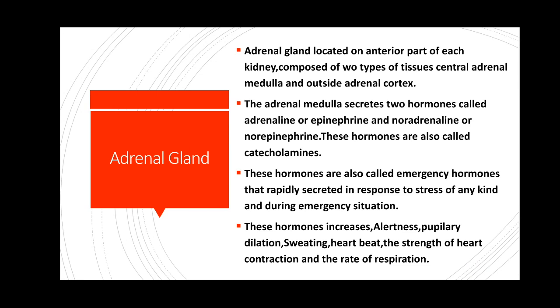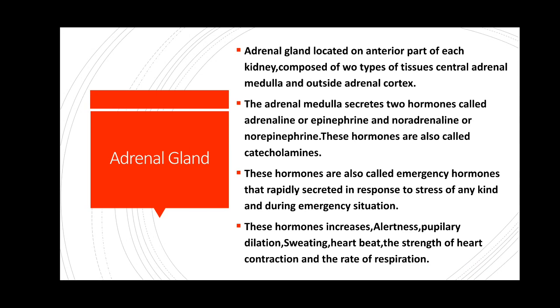That's why these hormones are called emergency hormones, and these hormones increase alertness, pupillary dilation, sweating, heartbeat, the strength of heart contraction and the rate of respiration. They are called emergency hormones because of rapid secretion during emergency situations as well as in response to stress of any kind.